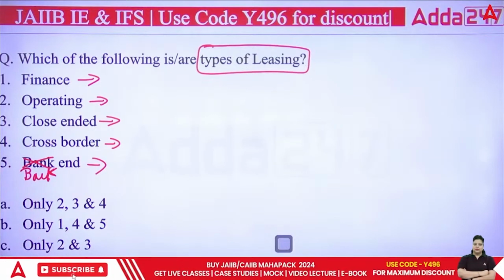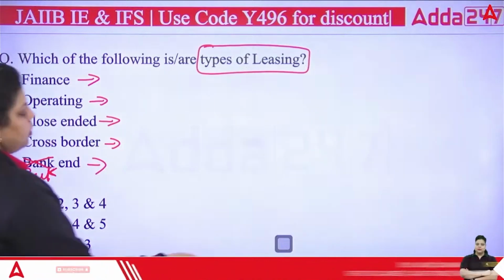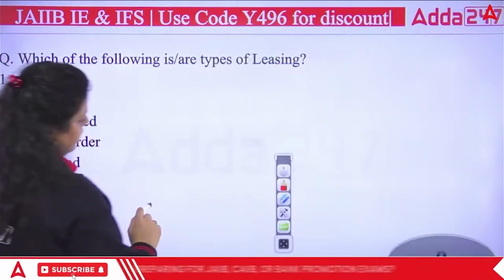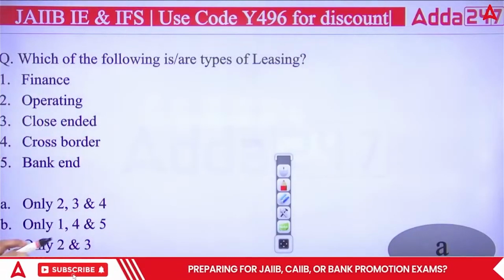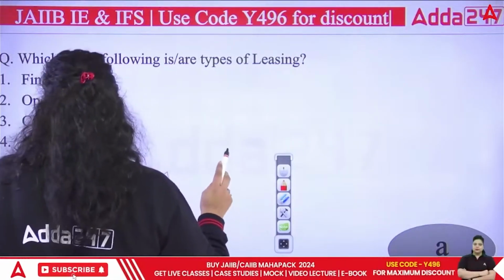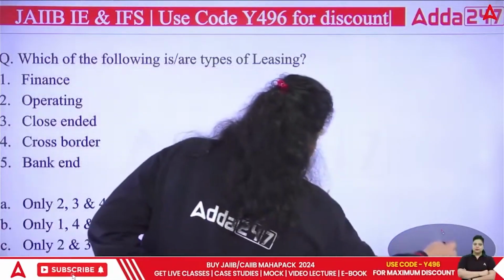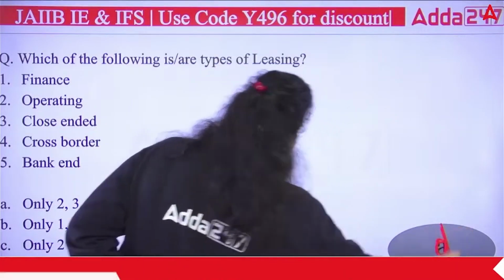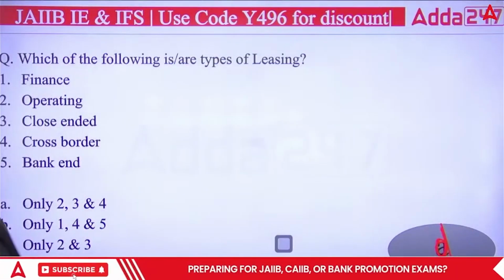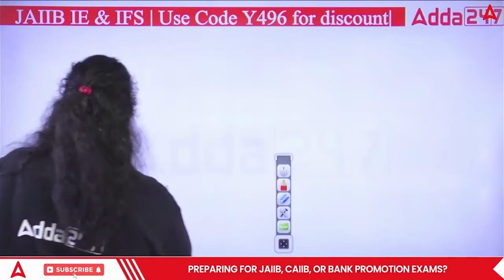So these are the types of leasing and the right answer is all of the above. All are the type of leasing. So the right answer will be all of the above. It will be D, not A. All of the above are correct. Okay, right answer is D. All of the above are correct.